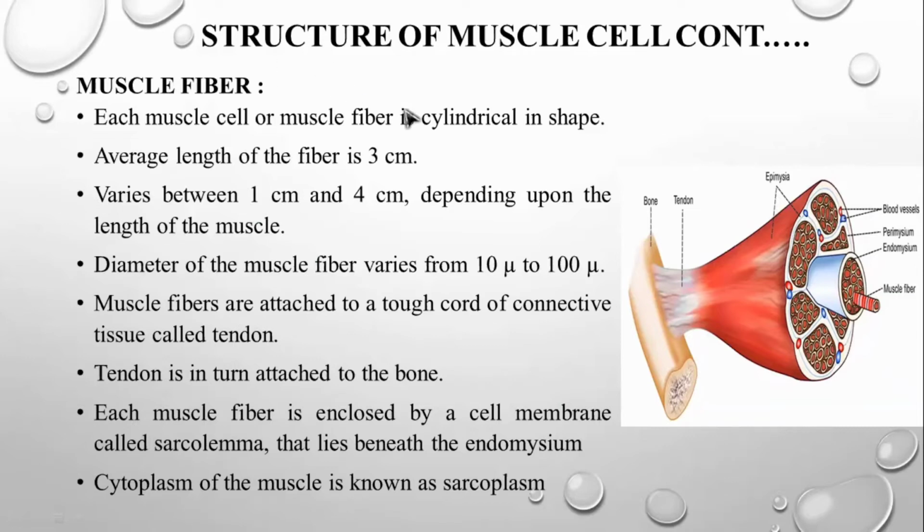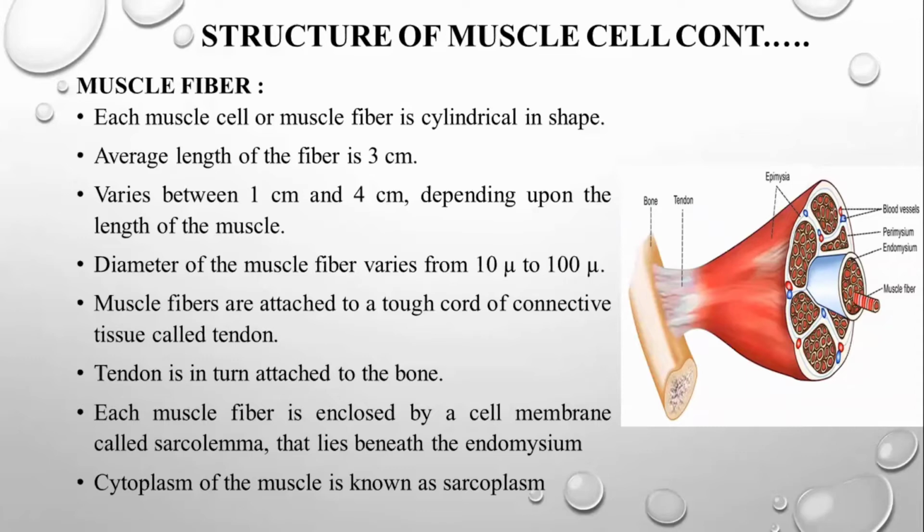Now the muscle fiber. Each muscle cell or muscle fiber is cylindrical in shape, as you can see in the diagram, and this is the fascia. The muscle mass is in the fascia, the covering of this muscle. The average length of the fiber is 3 centimeters, and it varies between 1 centimeter and 4 centimeters depending upon the length of the muscle.